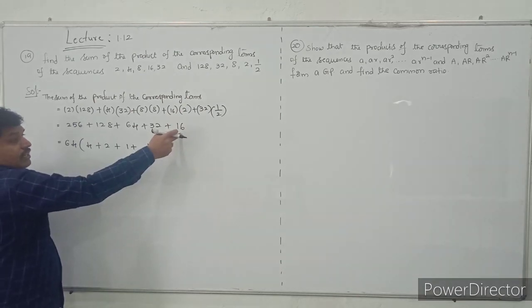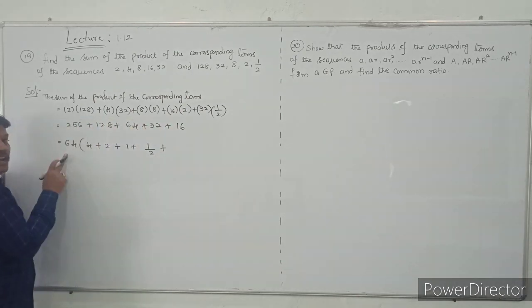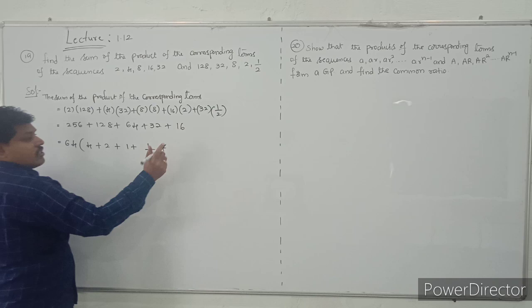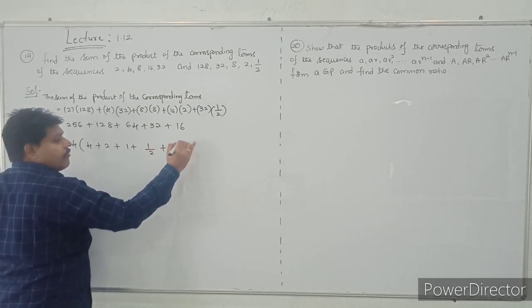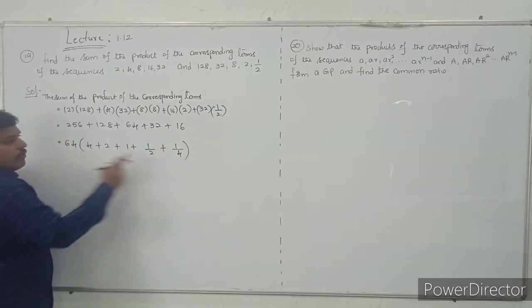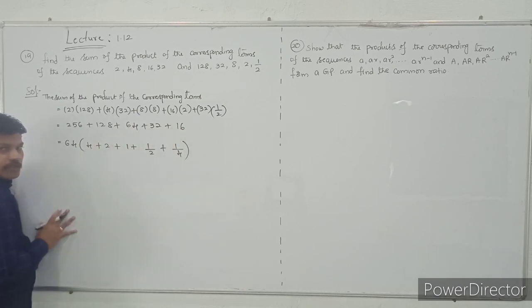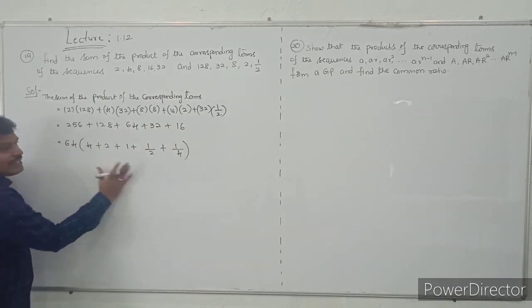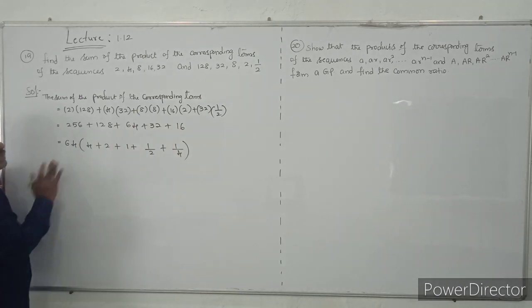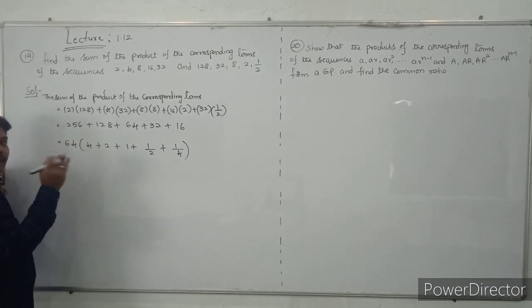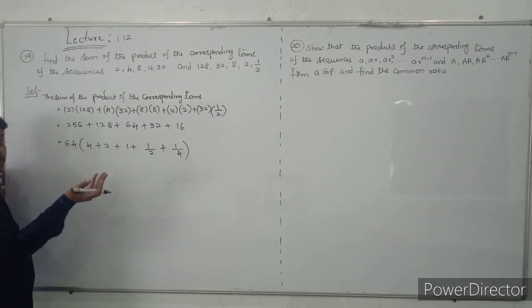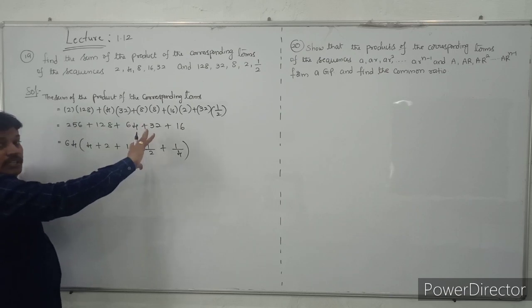64 into what gives 16? You have taken the common 64, so what is the term you have to multiply here? That is 1 by 4. See that one? 64 into 1 by 4 will become 16. Do you understand that? I am just taking the 64 common. Sir, it is easy to add, sir. It is easy here. But in the next questions, you have to convert in this manner only.